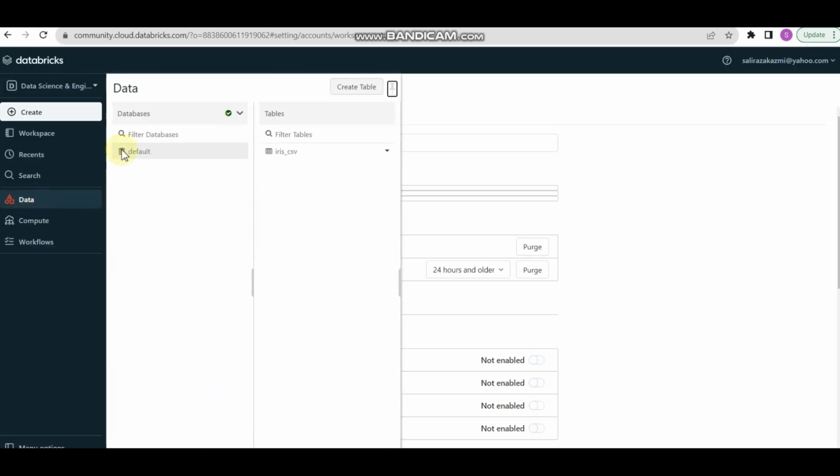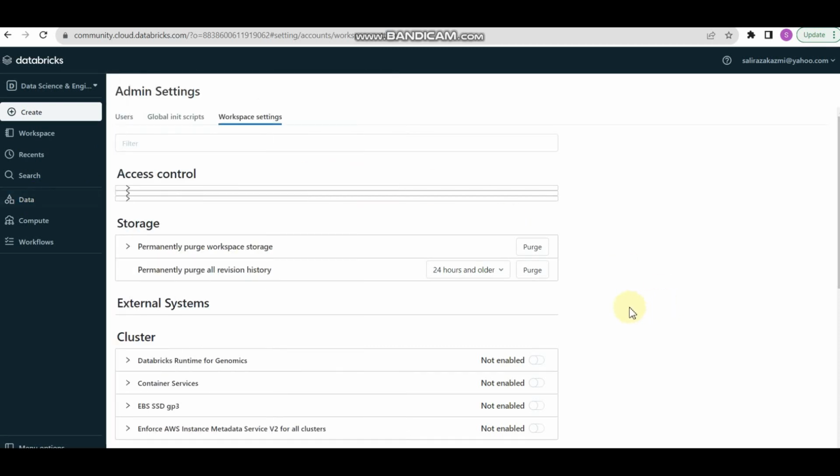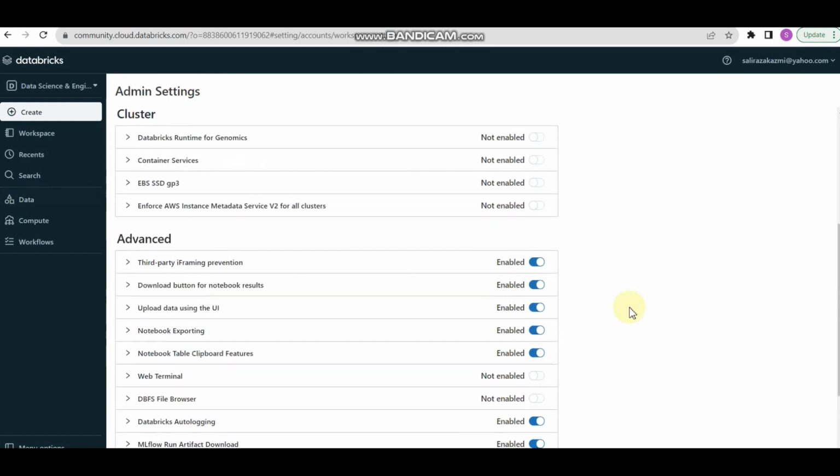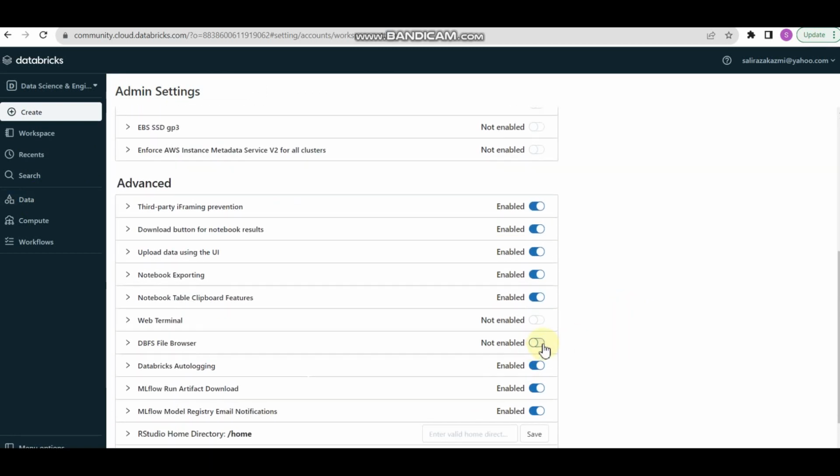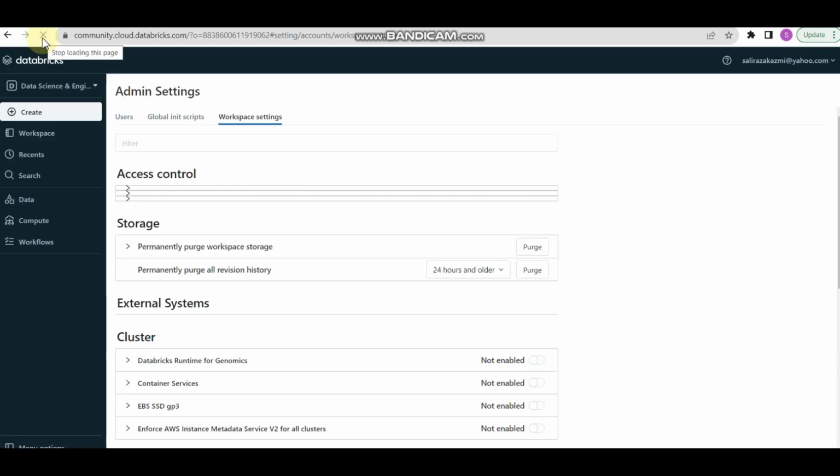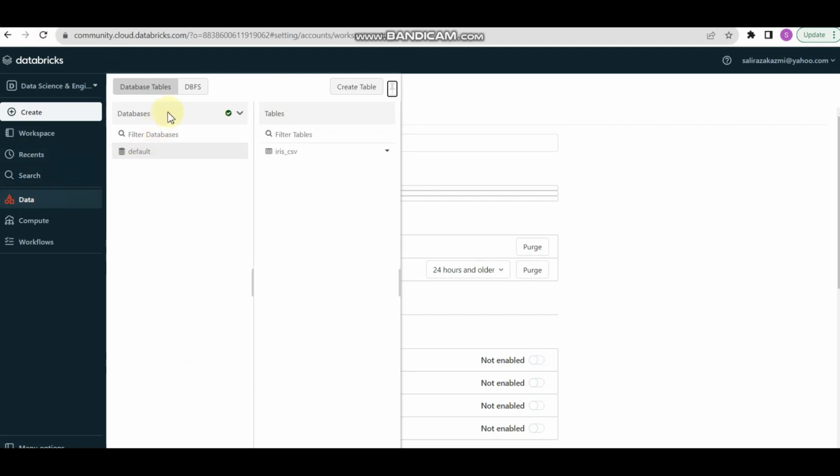Let me check. Yeah, you see the DBFS folder has now disappeared. So you need to go here again, enable it, and then refresh. This is a quick troubleshooting tip, because sometimes you may not be able to get the DBFS folder here. So here we have the DBFS folder.